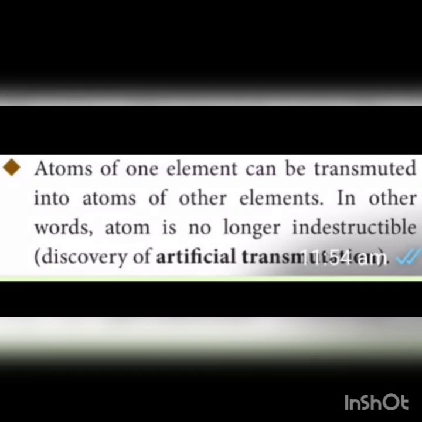Hi students. The fourth postulate of modern atomic theory is: atoms of one element can be transmuted into the atoms of other elements. In other words, the atom is no longer indestructible. Discovery of artificial transmutation. Children, artificial transmutation means the formation of new elements by artificial means. For example, when an element is bombarded with alpha particles, new elements are formed. Watch the video and understand the concept. Thank you, children.